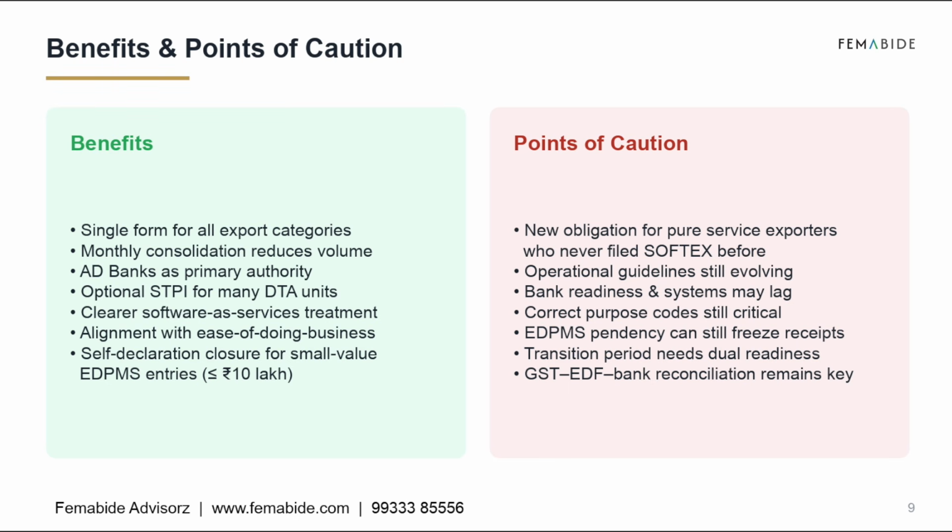However, exporters should also be cautious. Pure service exporters who never filed SOFTEX before now have new compliance obligations. Operational guidelines are still evolving. Banks may require time to update their internal systems. Choosing the correct purpose code remains extremely important. Pending EDPMS entries can still delay export receipts. The transition period requires careful preparation, and GST, EDF, and banking records must continue to be reconciled properly.